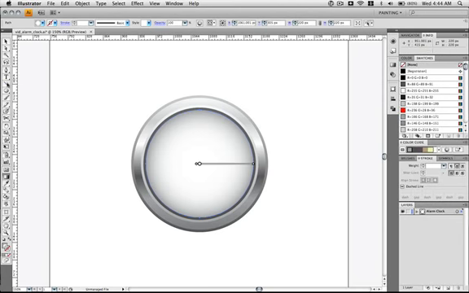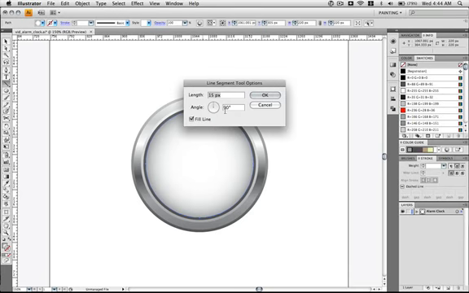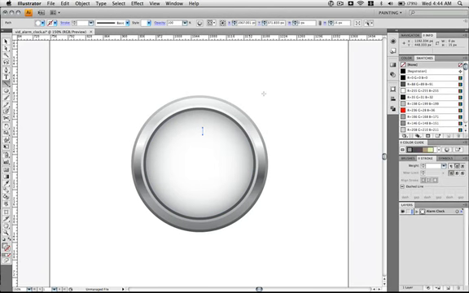Go ahead and grab the line segment tool, or just hit backslash on the keyboard. Click anywhere on the canvas, and for the length, enter 15 pixels and the angle 90 degrees, and hit OK. For the stroke, you want it to be round capped, and I'm setting it at 3 point. I'm using the arrow keys, but you could select it and move it. Just position it at the top. I'm holding down Option Alt on the keyboard, and I'm just dragging a copy down. Then select both of them, hit Command G to group them.